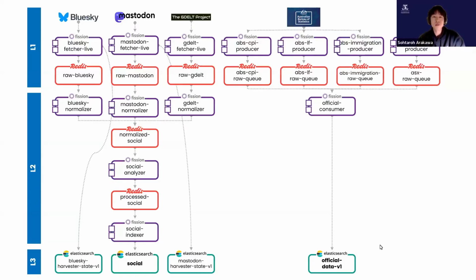Since the volume is bounded and predictable, a single replica running on a fixed interval is both sufficient and correct. The message queue trigger is configured with max retries 0 for the same reason. If a release isn't yet available on a given day, retrying within the same window serves no purpose. The next daily trigger will pick it up once the data is ready. The ASX producer runs on a different schedule, calling every 15 minutes during market hours, but the rationale is the same. ASX equity prices update continuously during trading sessions, so a tighter interval is needed to keep data fresh.